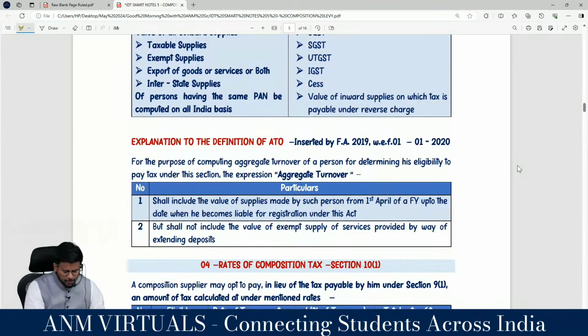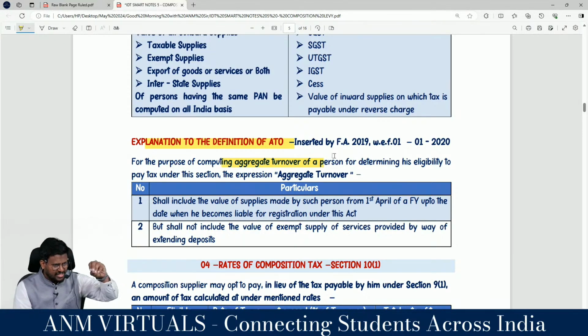We are having explanation to the definition of aggregate turnover. While calculating that aggregate turnover in the immediately preceding previous year, there is one explanation that has been placed for the purpose of computing the aggregate turnover for composition levy. For the purpose of computing any turnover of a person for determining his eligibility to pay tax under this section, that is section 10.